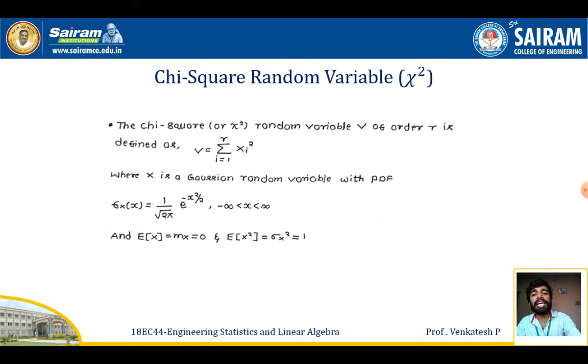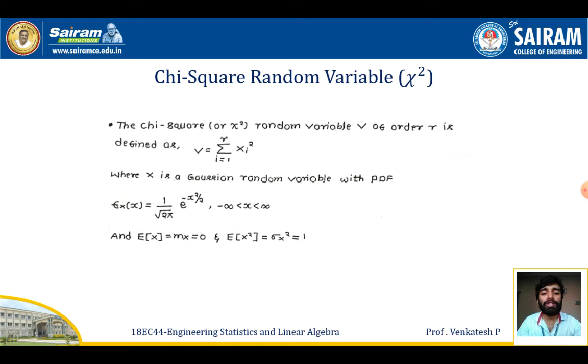Here each Xi is a Gaussian random variable with PDF f of x is equal to 1 by square root of 2 pi e power minus x square by 2, for minus infinity less than x less than infinity. As we know, for a Gaussian random variable here, the expectation of x, or mean of x, will be equal to 0 and variance of x will be equal to 1. Since the expectation of x is 0, obviously I can equate E of x square to variance of x.